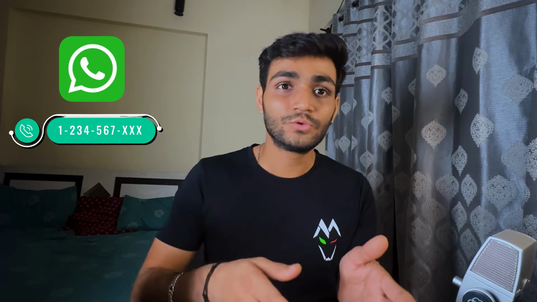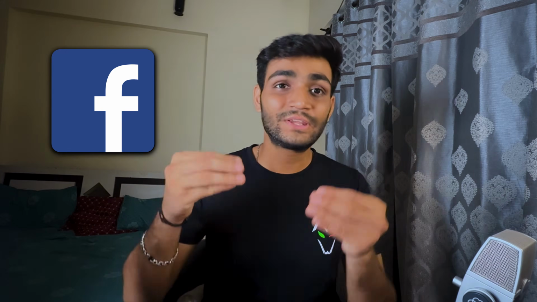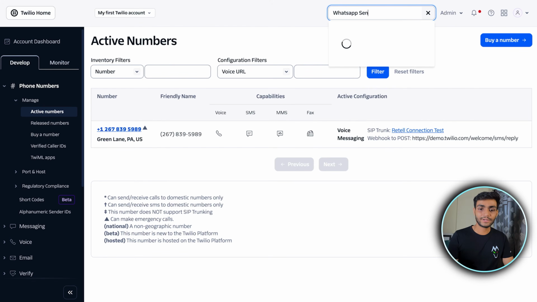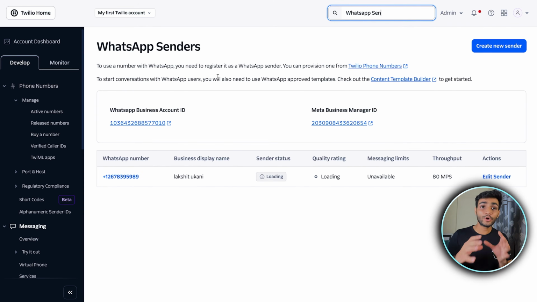Now once that is done, it's time to connect the WhatsApp number which we bought to our Facebook WhatsApp account so that we can use that WhatsApp agent. So for that we'll be searching for WhatsApp sender and we'll be going inside that. Now in order to use this WhatsApp sender, earlier I think it was free, but now they have made it chargeable.